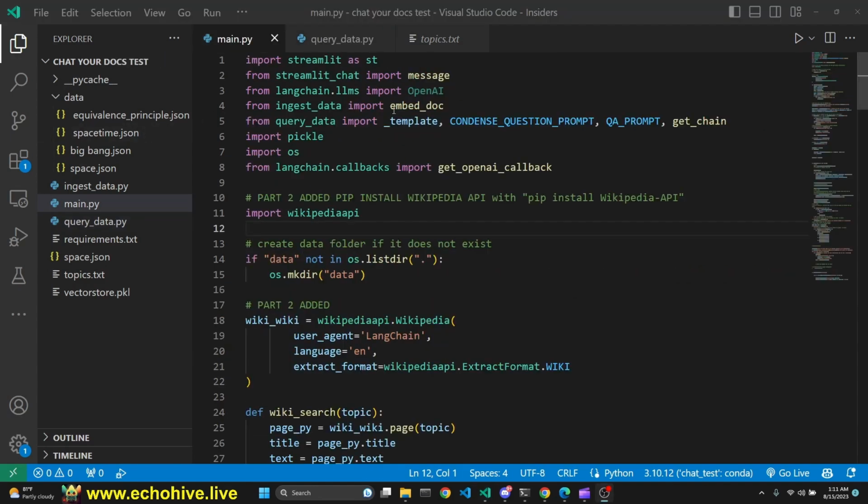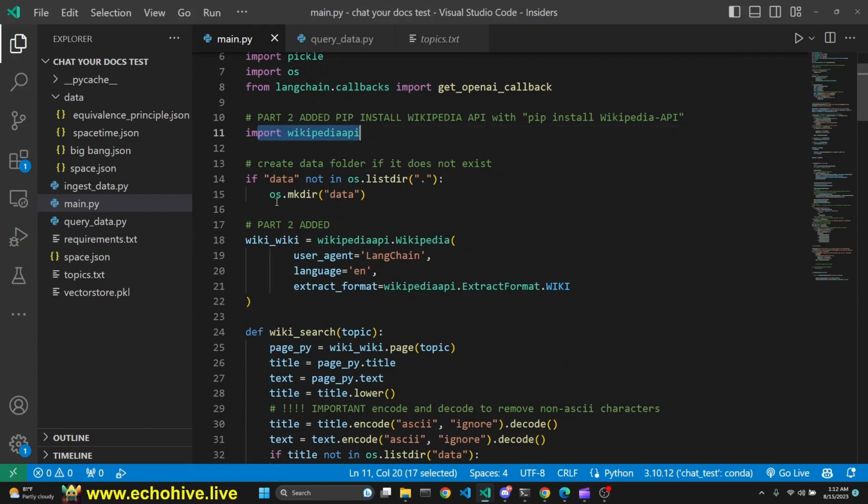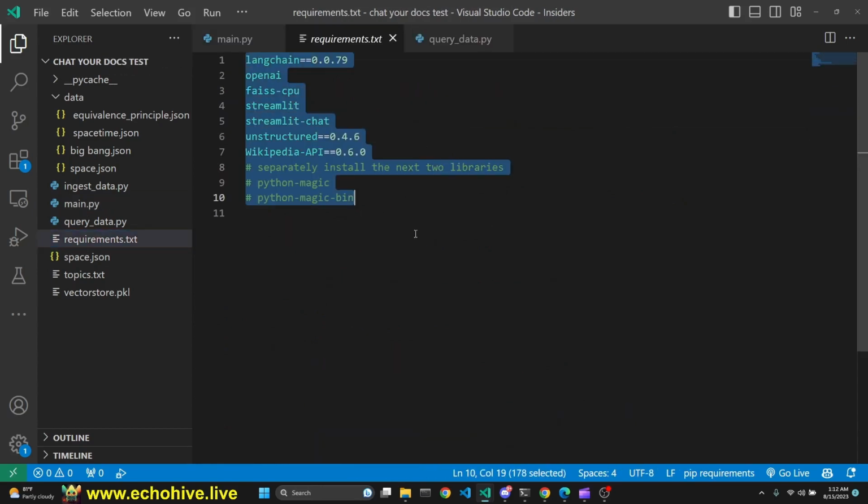In main.py file, we import the embed doc along with the get chain function and the templates. We import Wikipedia API. I do want to mention that I have updated the requirements for this. All you have to do is pip install the requirements, okay? And then separately pip install Python Magic, and after that Python Magic bin, and this should work. Just keep in mind that install these first, and then Python Magic and Python Magic bin.